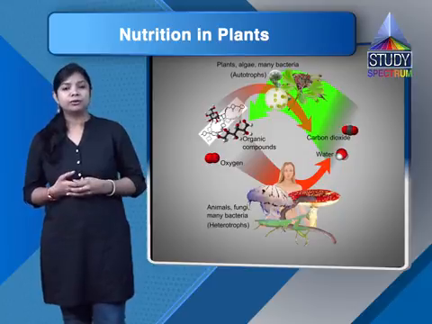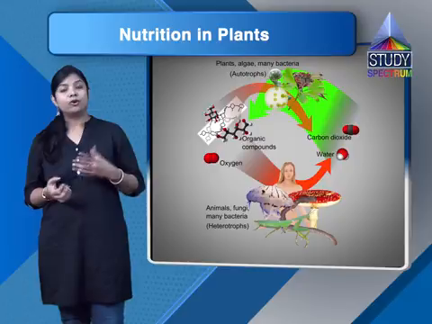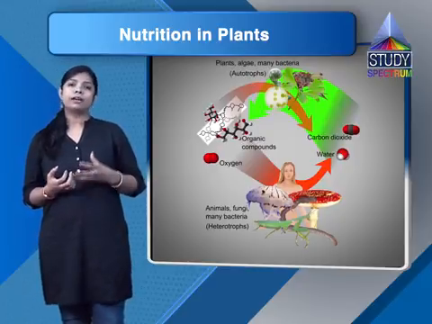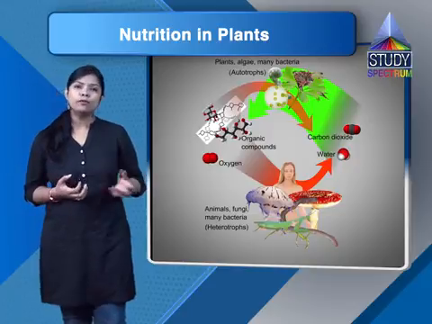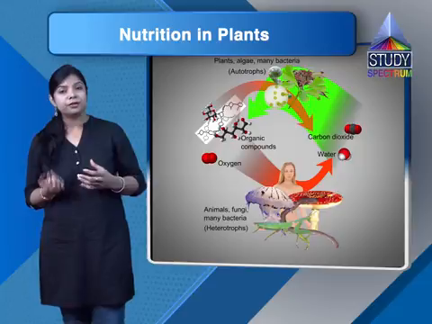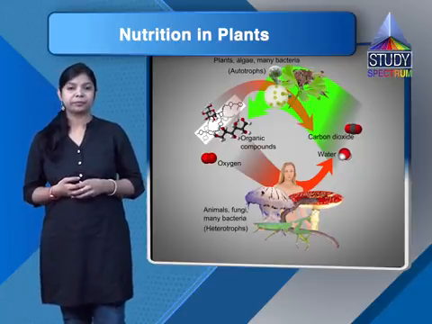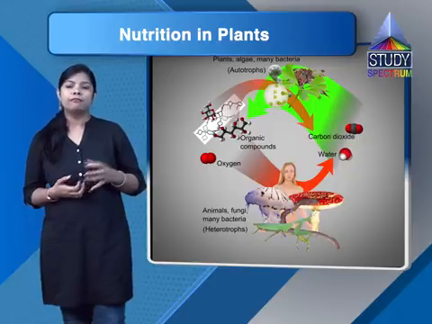Students, as we know, all living organisms require food, and who makes the food for us? Like plants, we all know that plants can make their own food for themselves, but animals and human beings cannot. They depend directly or indirectly on plants.